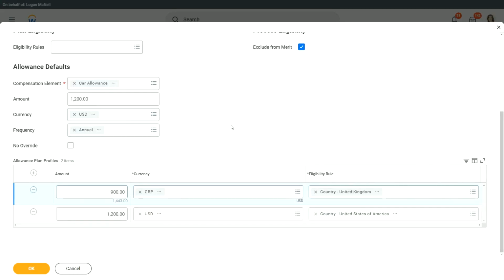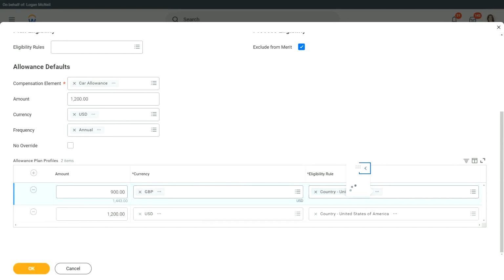Let's say maybe if you are in the IT department and in the US, you get $1,200. If you are in the sales department and in the UK, you get $900. Yes, you can combine multiple eligibility rules, or in one eligibility rule you can combine multiple rule conditions. This is a simple, straightforward rule.